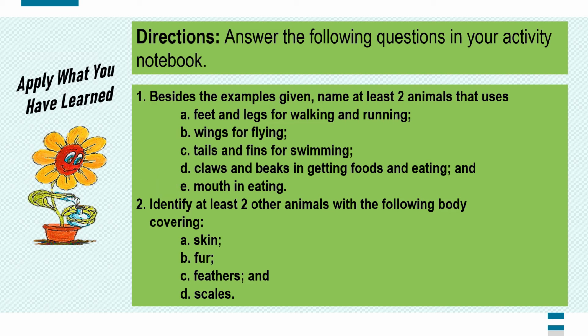Number 2. Identify at least 2 other animals with the following body covering. A. Skin. B. Fur. C. Feathers. And D. Scales. Good job, kids! For the last time, give your final insights by completing the following sentence prompts.